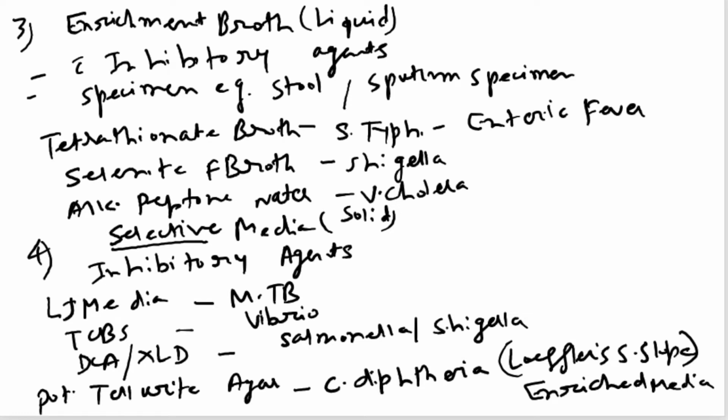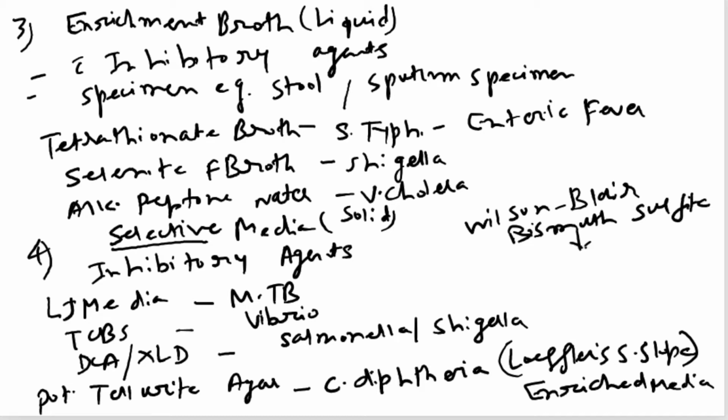There is one more media, if you might have heard, Wilson Blair bismuth sulfite, that is used for Salmonella typhi, right?